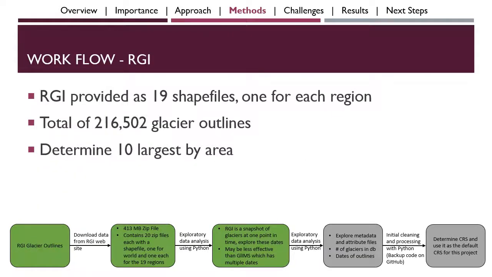For the RGI data, much less processing was needed before using it because they came pre-packaged into the 19 regions, and since it only provides measurements for one date, I did not have to filter. The RGI dataset provided 216,502 glacier outlines. I then determined the area and created a corresponding CSV file of the list. You can see the workflow diagram for the RGI data at the bottom of this slide.